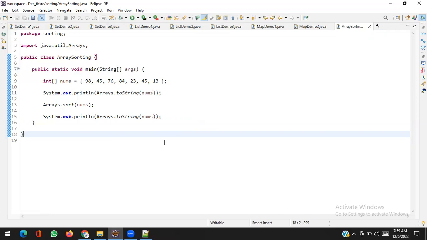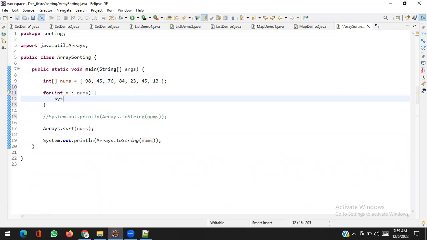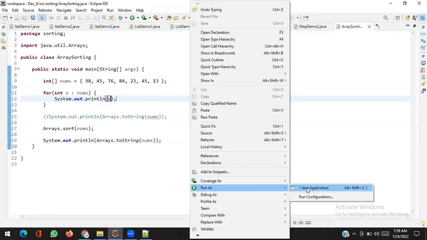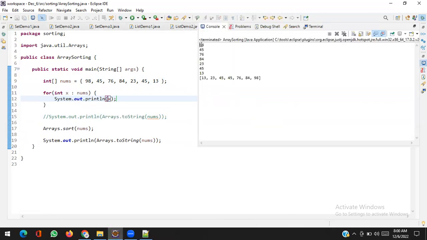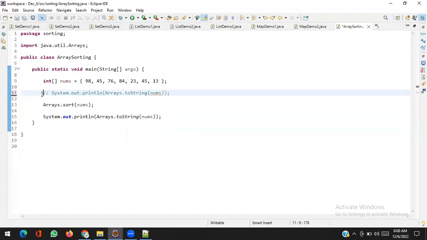Can you describe the code? This one, System dot out dot println, Arrays dot toString. Can you say what it means? Suppose I do not have this code. How to print the elements of the array? You would write a for loop, a for each loop if you are not using an index loop: int x colon nums, then sys out x. It will take so much effort. But I used a better way to print the elements of the array.